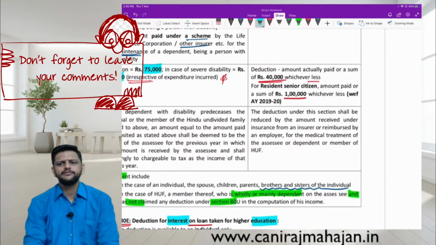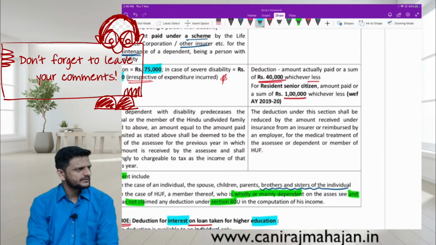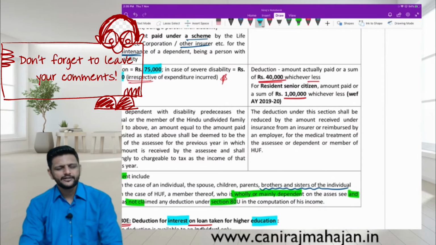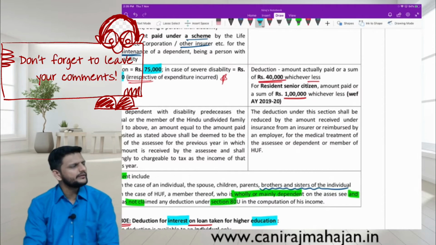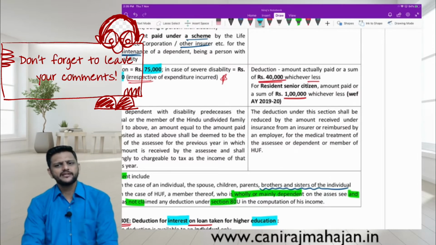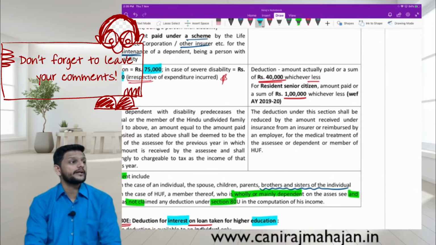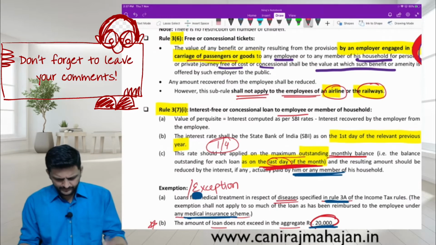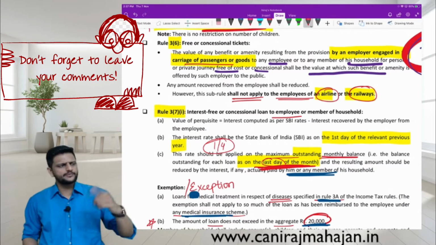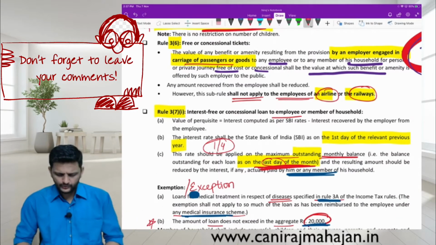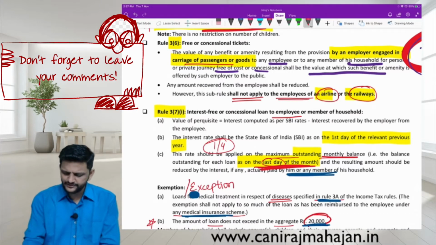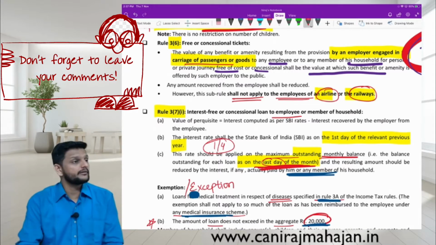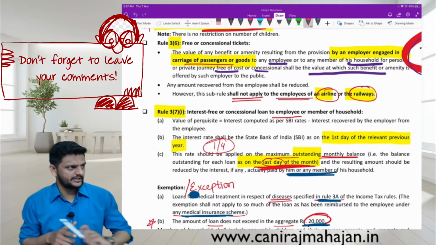The thing was, if the loan was taken for medical treatment, then it was not a perquisite. That is point number 1. But if the employer has given a loan and the employee gets an insurance benefit or insurance claim, that gets reduced, the exemption shall not apply. The exemption not applying means it will be taxable, no? Yes or no? So much of the loan has been reimbursed to the employee under a medical insurance scheme, correct?